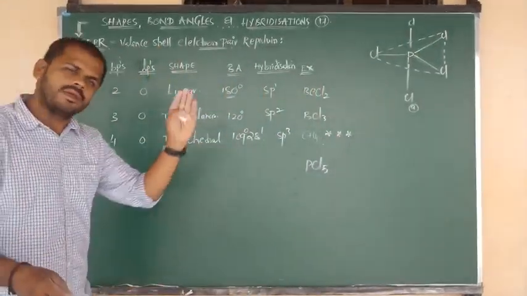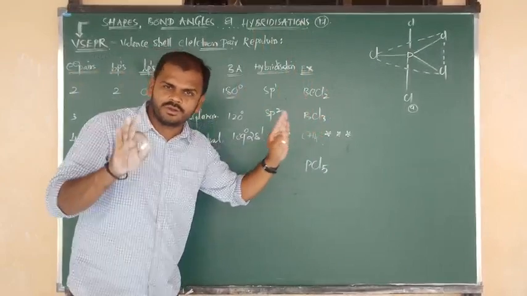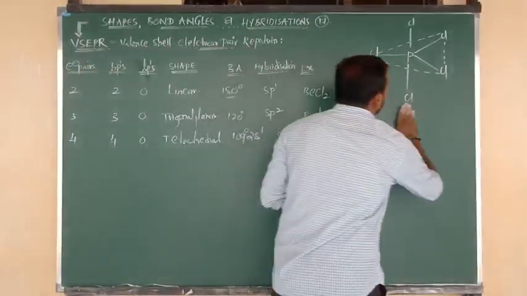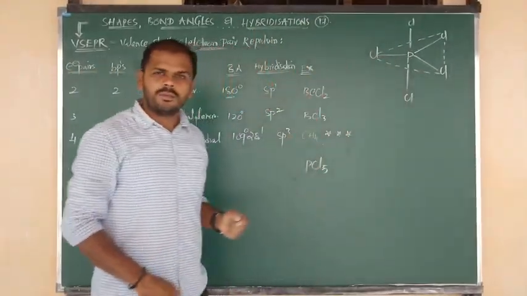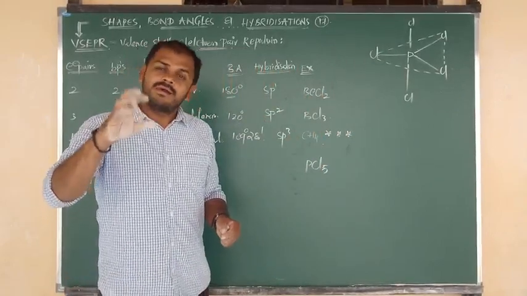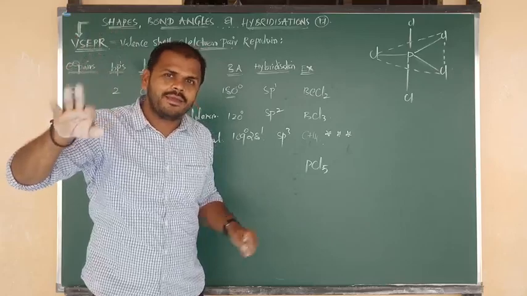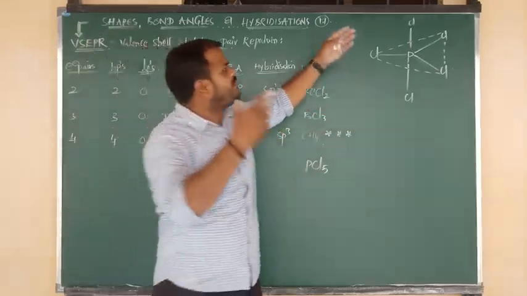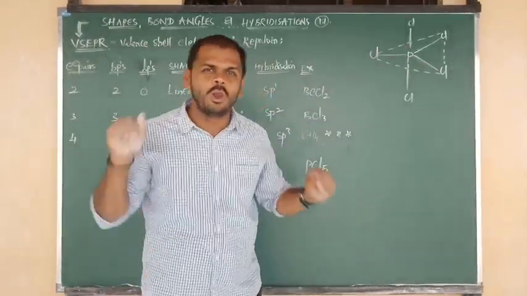Listen carefully. The central atom is phosphorus. Phosphorus belongs to the 5th group. Valence electrons are 5. All 5 electrons are given to 5 chlorines. Now there is no lone pair.